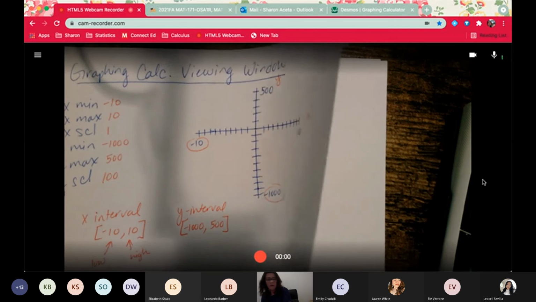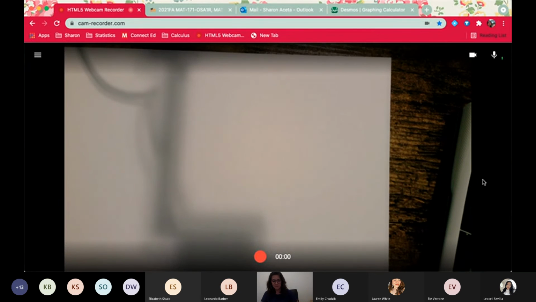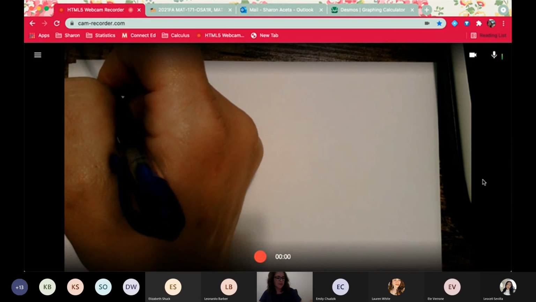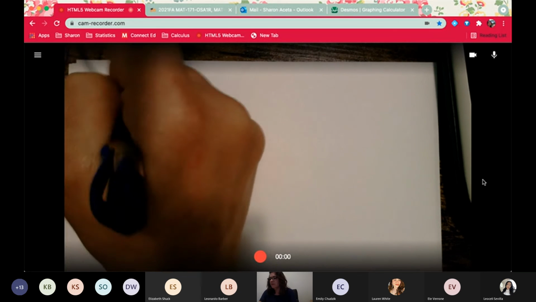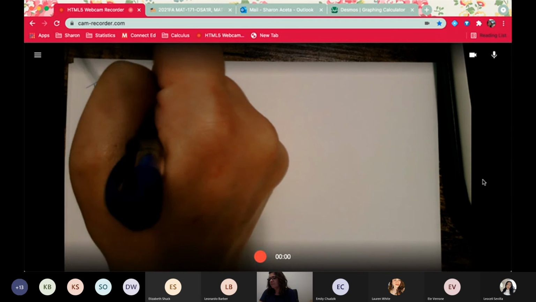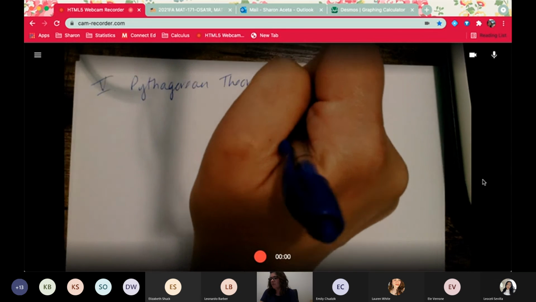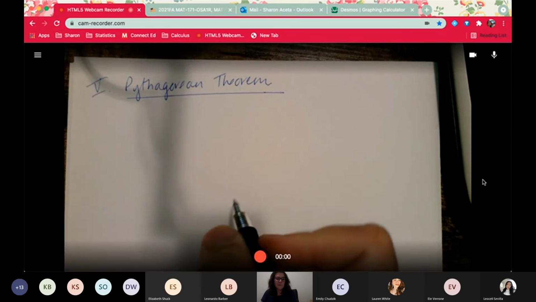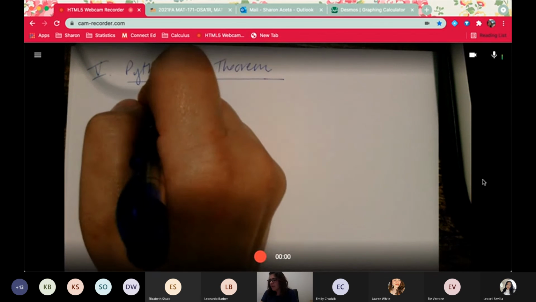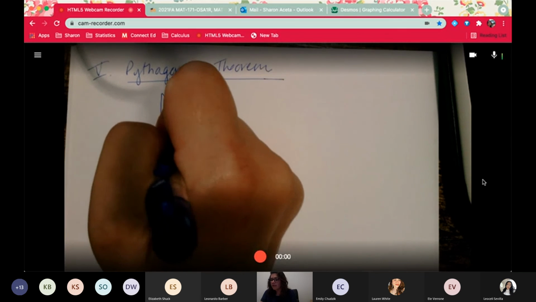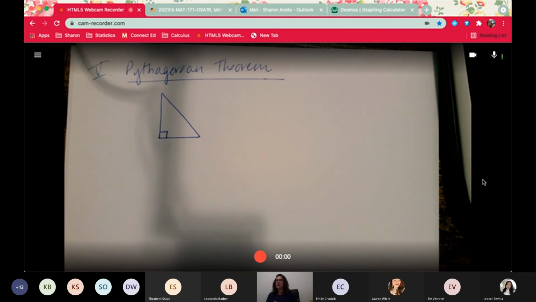Formulas, really, that you've probably heard and seen since high school. And the first one is good old Pythagorean theorem. We love it. Pythagorean theorem. So Pythagorean theorem is based off of a right triangle and right triangles only. You cannot do this for any triangle, only right triangles, okay?